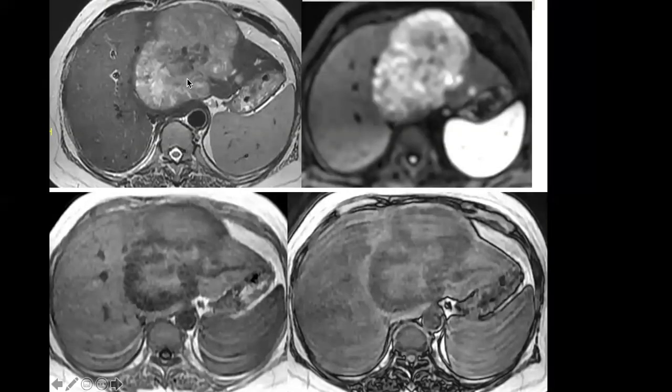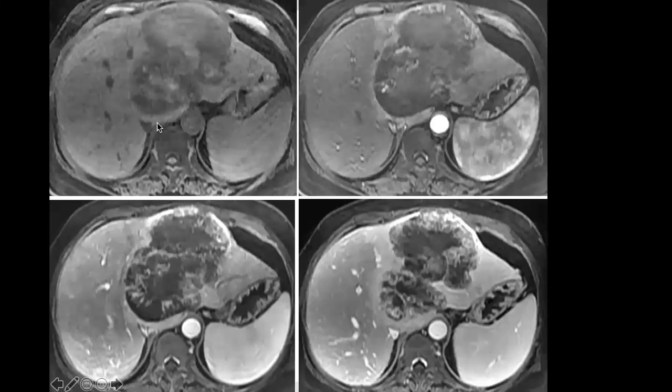T2 weighted images show very bright signal of the tumor. You can see this line, which is because of the perfusion abnormality. A strong diffusion restriction. In and opposed phase images, again there is signal drop in the parenchyma. In this in phase, you can see the vessels are standing against the parenchyma, while in opposed phase, they are blurred because the parenchyma is also darker like vessels. So there is a fatty liver background.